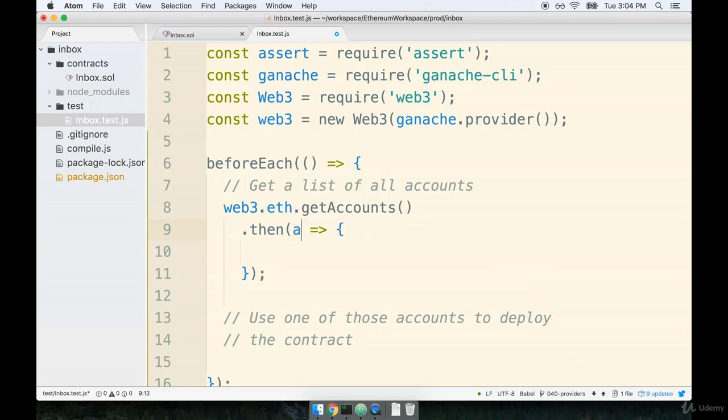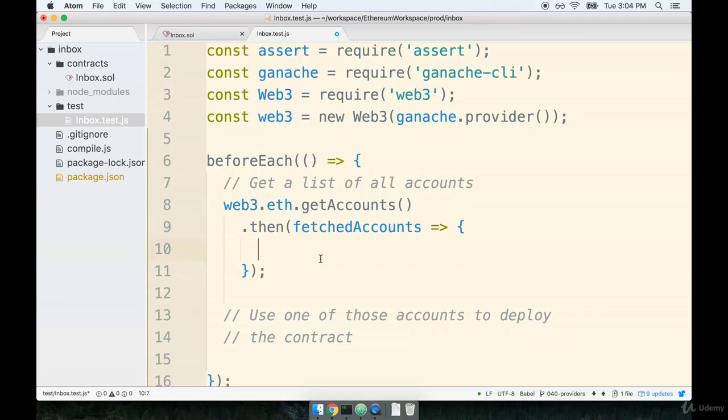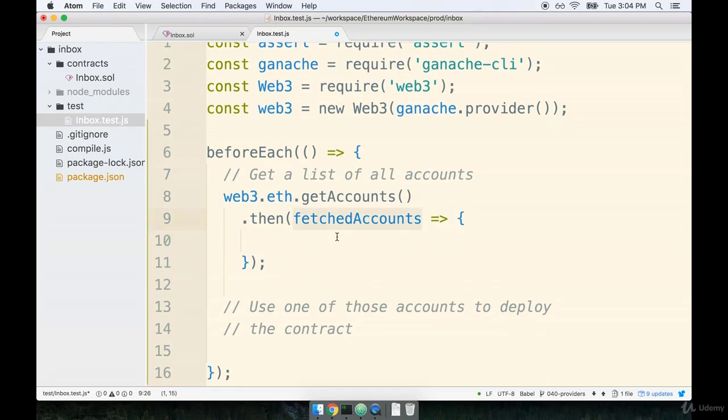Maybe we'll just call this, how about fetchedAccounts? That actually is important, you'll see why in just a second. So we're going to call it fetchedAccounts right here. And then we want to just maybe console log out the list of accounts that we've fetched. So let's say console.log fetchedAccounts, like so.